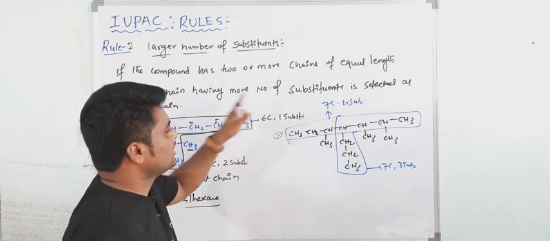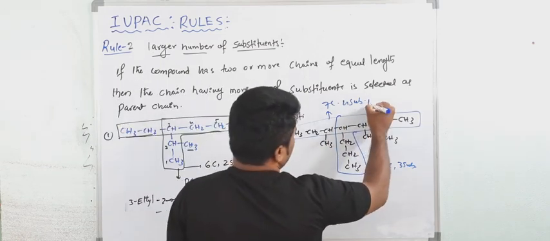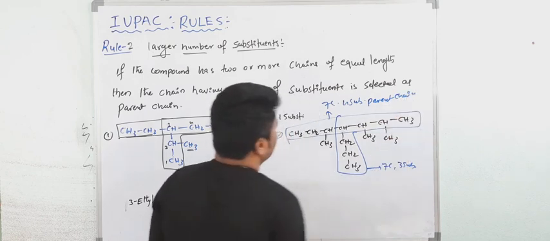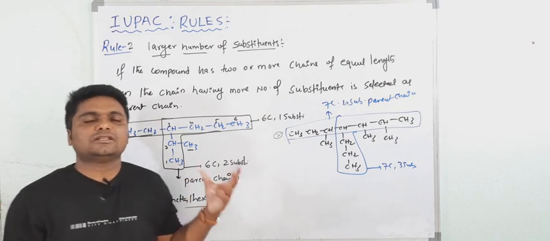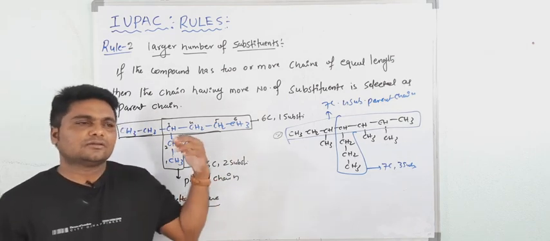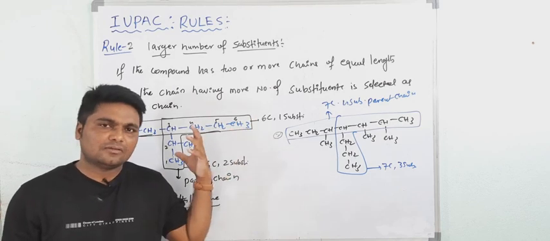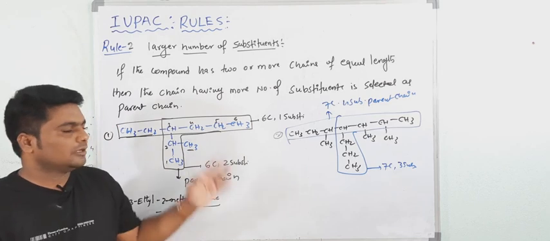Now what would be the parent chain here? See, the chain having the large number of substituents is selected as the parent chain. So now this is the parent chain. Understood? So whenever the parent chains have equal length, then you have to select that chain which contains the more number of substituents as the parent chain. Okay? Write down.